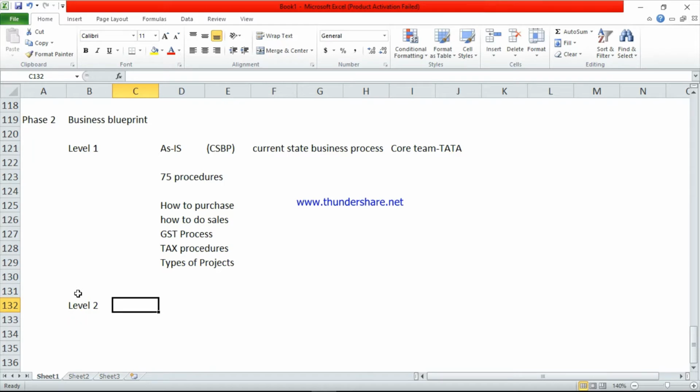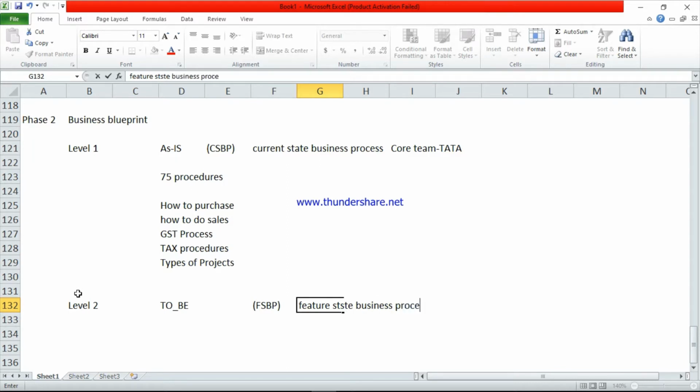Next one is level 2. Level 2 is the to-be document. To-be document means it is the future state business process. This is prepared by the FI consultant.